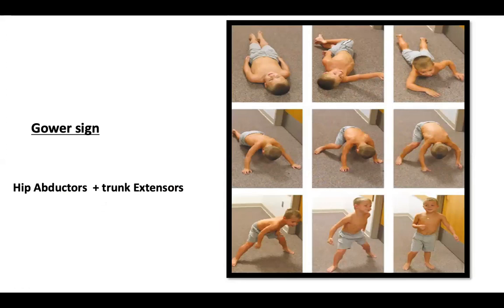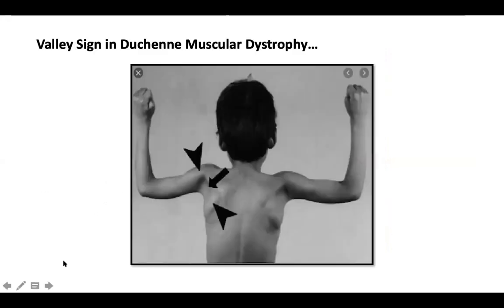So the other muscular dystrophies where the CPK is very high is known as limb girdle dystrophy. There is also one more sign in Duchenne muscular dystrophy, and this is known as Valley sign. What happens in Valley sign is that there is hypertrophy of the deltoid muscle and of the infraspinatus, but the posterior fold of the axilla formed by latissimus dorsi and the triceps is atrophied.